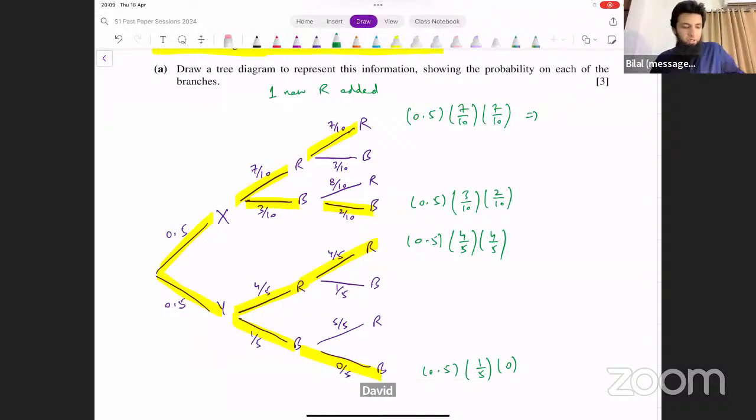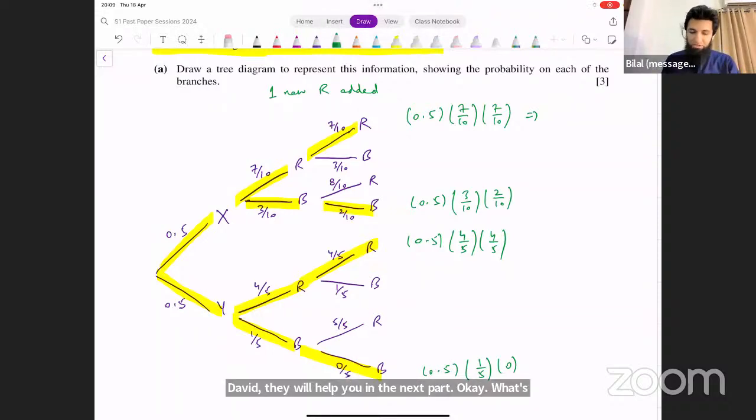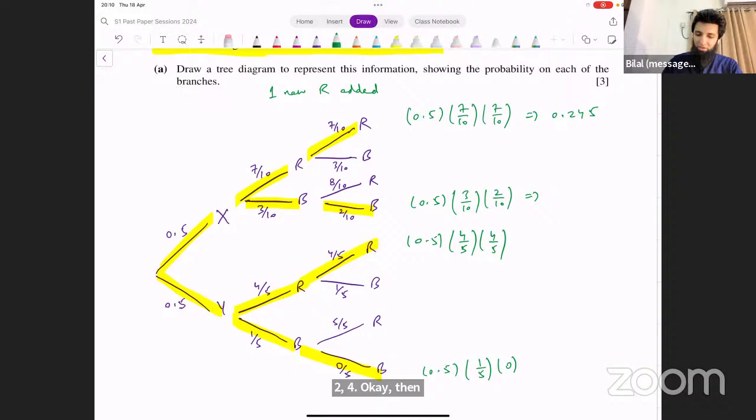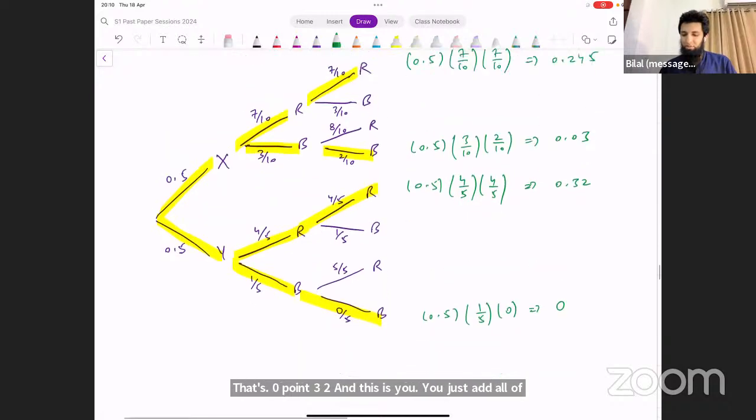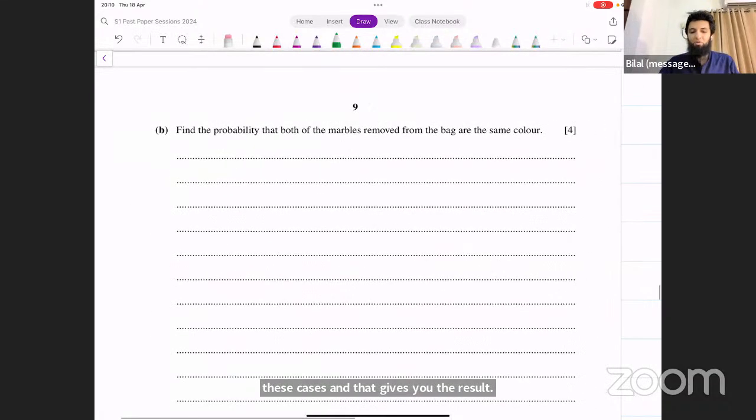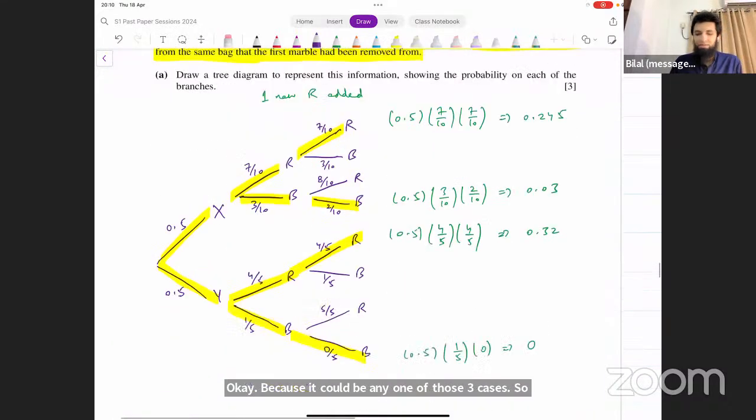Okay, what's the first one? The first one is turning out to be 0.245. Okay, then 0.5 into 0.3 into 0.2, that's 0.03. 0.5 into 0.8 into 0.8, that's 0.32, and this is 0. You just add all of these cases, and that gives you the result. Okay, because it could be any one of those cases. So basically, now add those cases, 0.245.